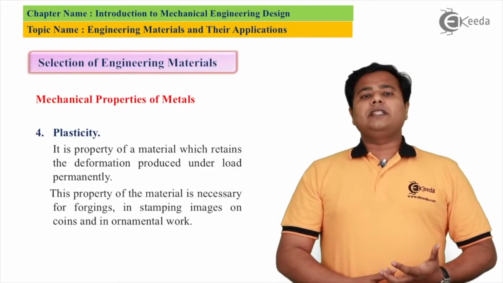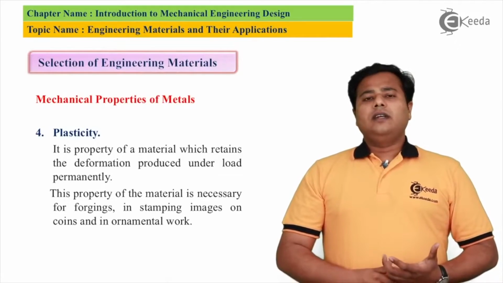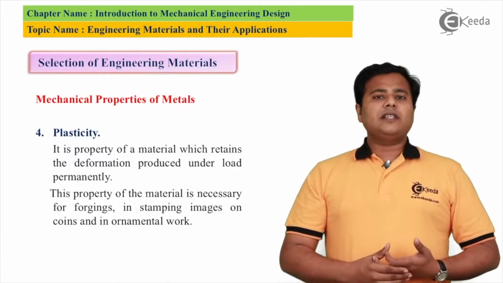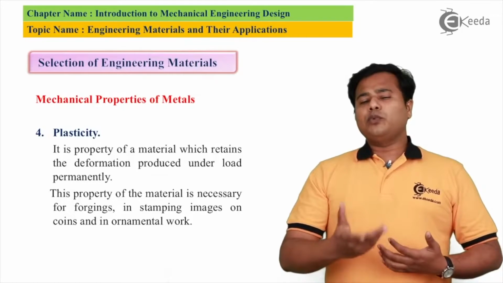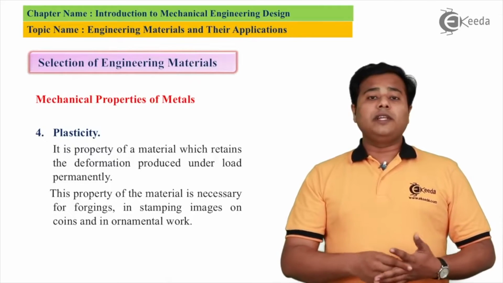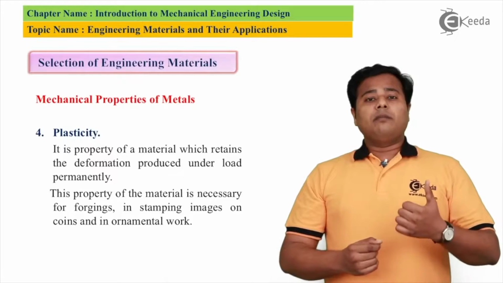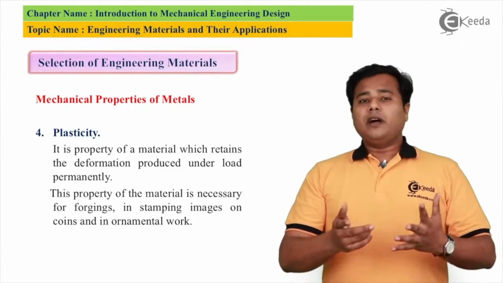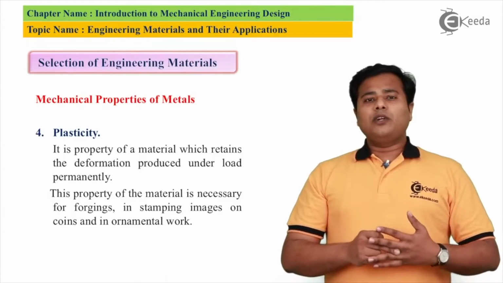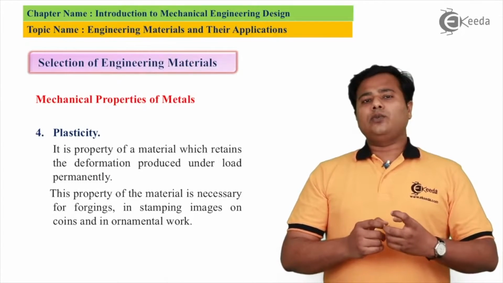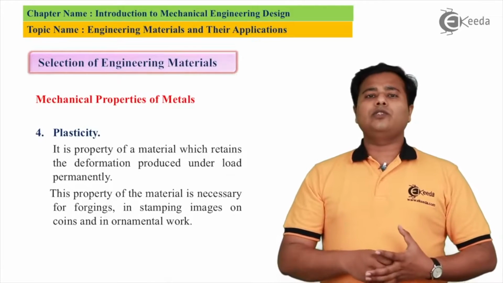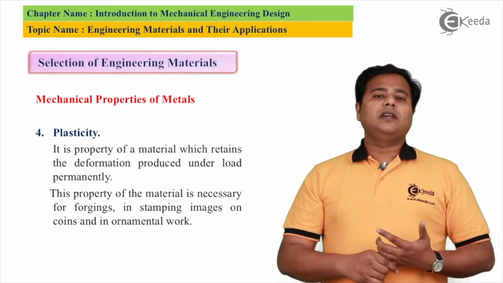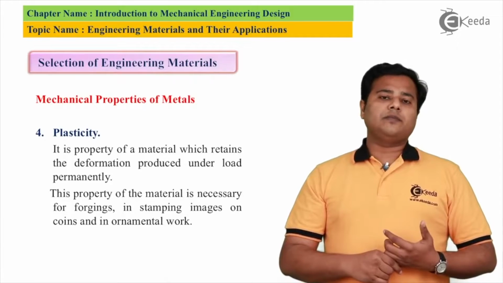The next mechanical property is plasticity. Now this is not so desired a property of mechanical materials. Plasticity is something which is opposite to elasticity. By the way, let me tell you that metal or mild steel is more elastic than rubber. You'll be amazed by this. Rubber, when we elongate it to a certain extent, will not come back to its original size. But mild steel, no matter how many times you hammer it, will regain its original size and shape.